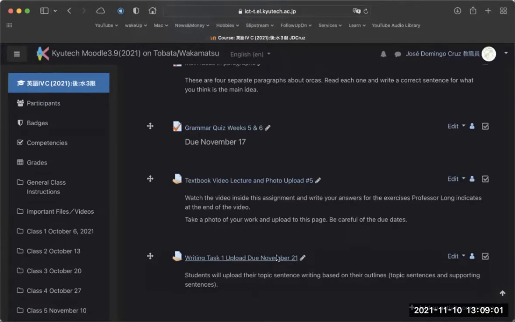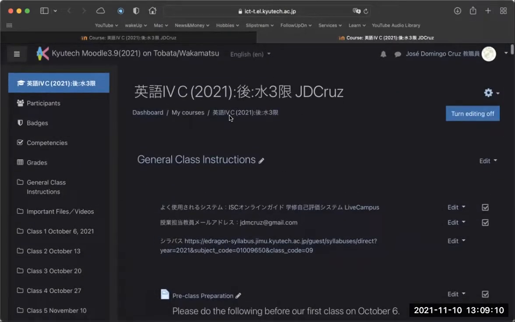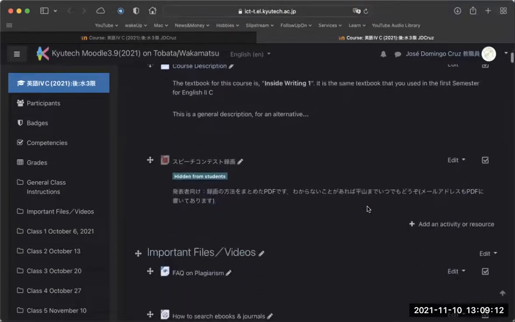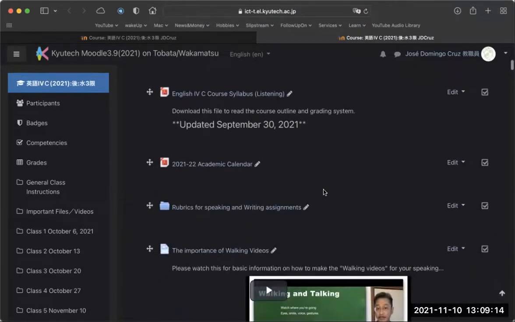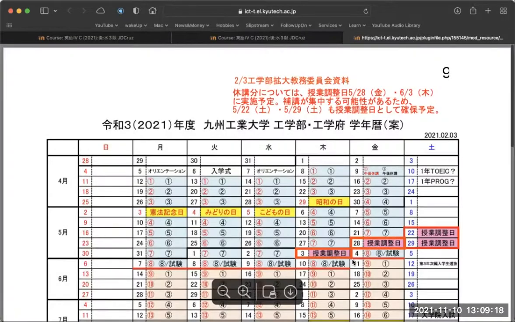Oh, and I completely forgot. Sorry, there's actually something more important than that. If we go to the general class instructions, so we go up to the top of the class, I want to show you the calendar. And the calendar is right here. And this is what I have to explain.